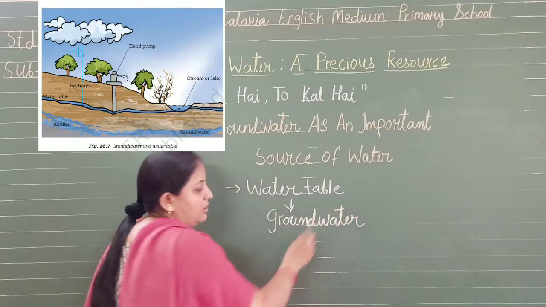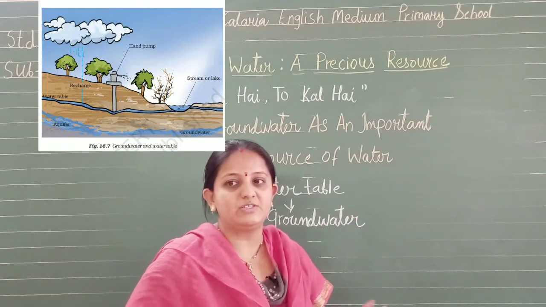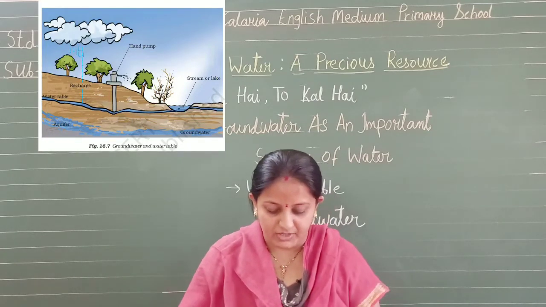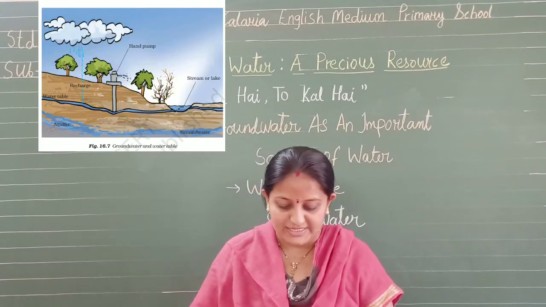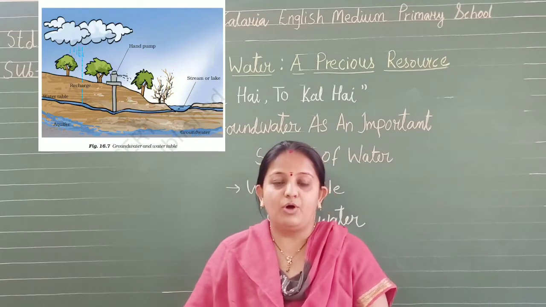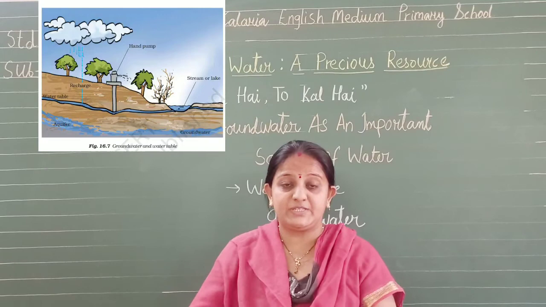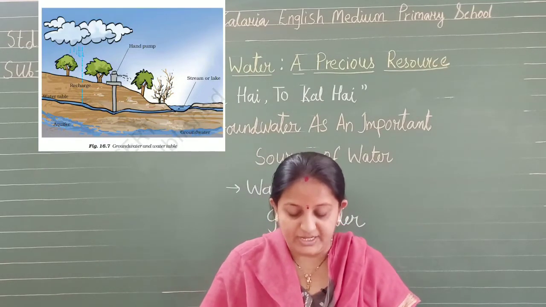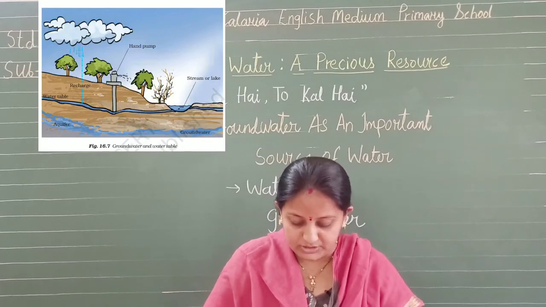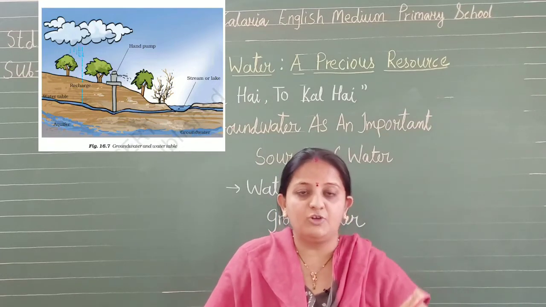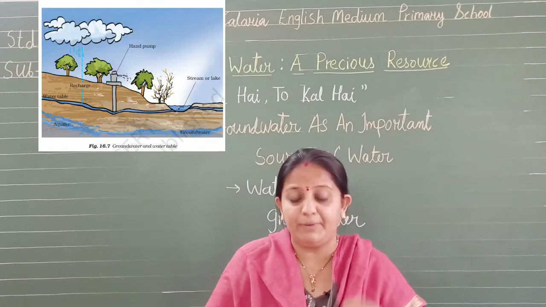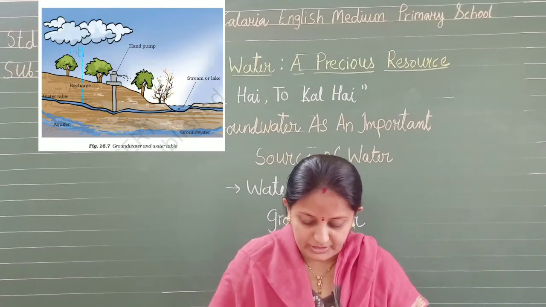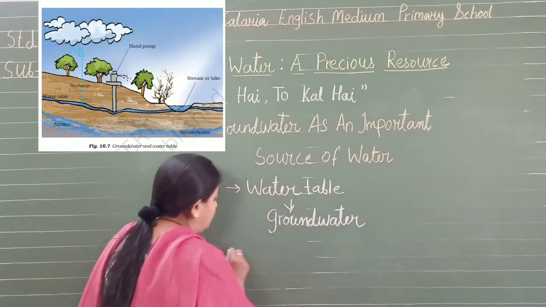This groundwater has tube wells, wells and hand pumps. Now the rainwater and the water from the other sources such as rivers, ponds seeps through the soil. The water from this river, pond seeps, यानी एब्जॉर्ब कर लेता है, from the soil and fills the empty spaces and cracks deep below the ground. So we can say the process of seeping of water into the ground is known as infiltration.